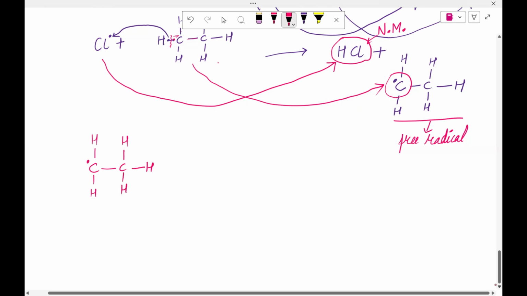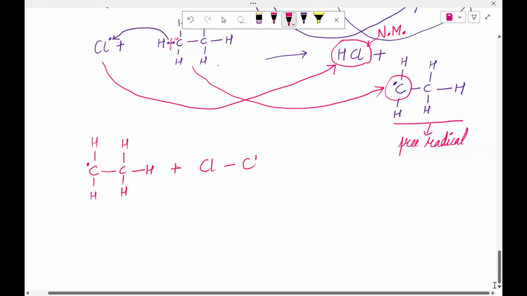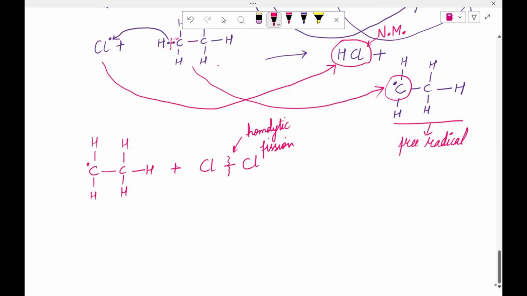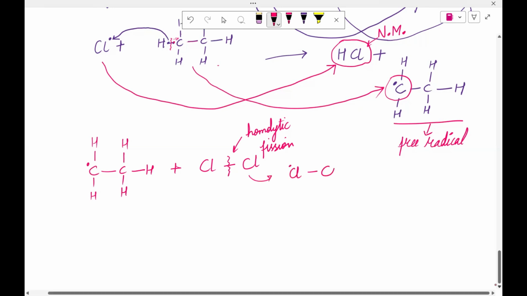And now it is going to make a bond with another chlorine. Now, what is it going to do? Again, homolytic fission takes place, and this bond will break. When it breaks, it forms free radicals like this.